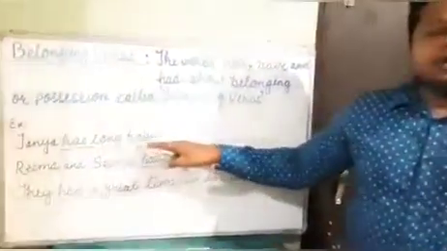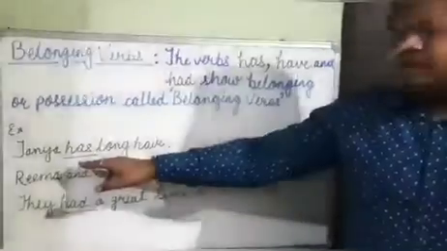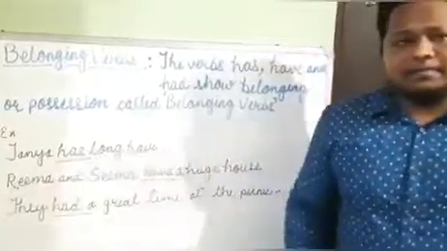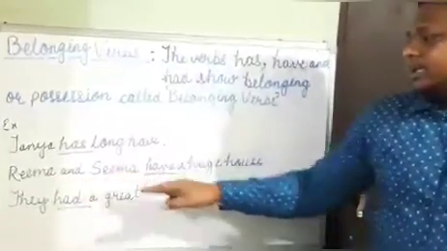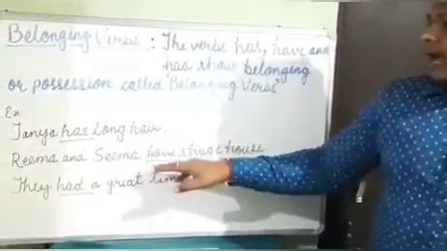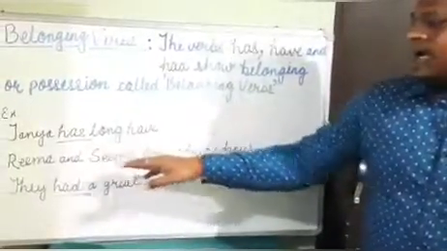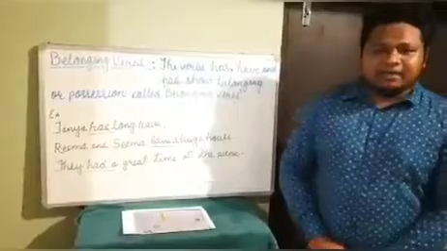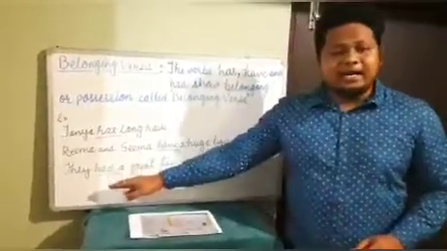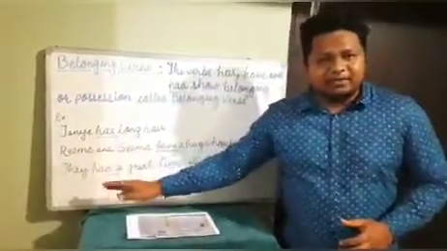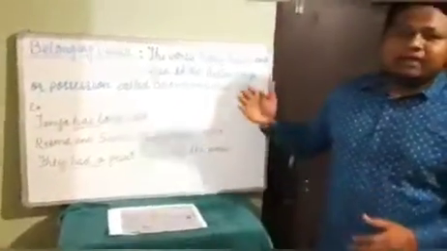Tanya has long hair. Here the belonging verb has shows that the long hair belongs to Tanya. Rima and Seema have a huge house. Here the belonging verb have shows that Rima and Seema possess a huge house. They had a great time at the picnic. Here the belonging verb had shows that the great time at the picnic belongs to them. So this is about the belonging verb.